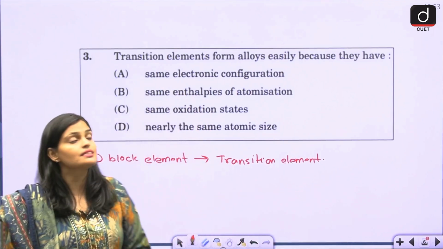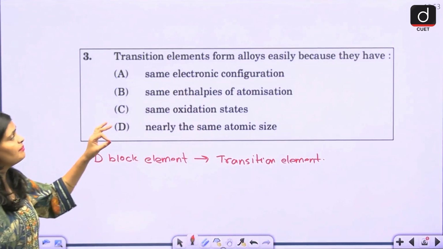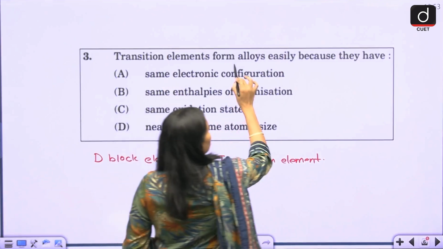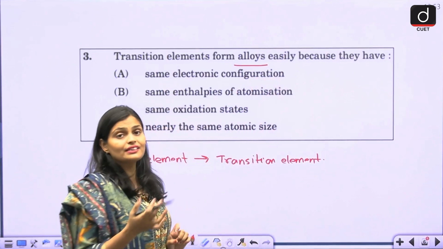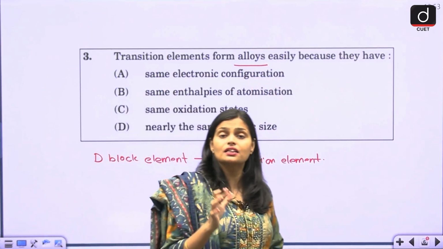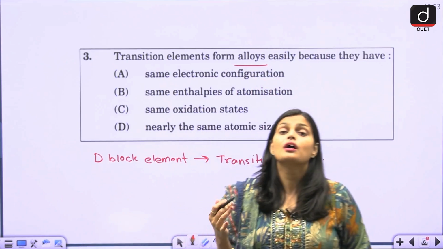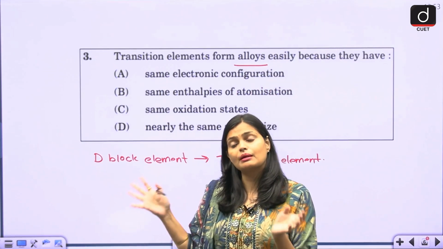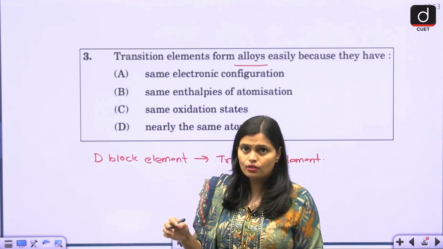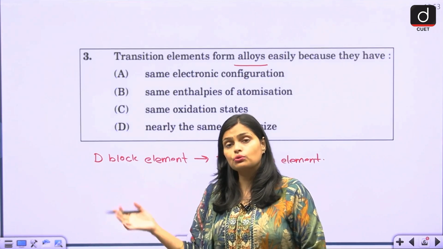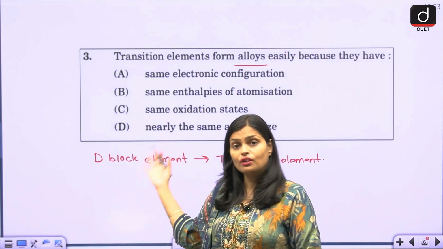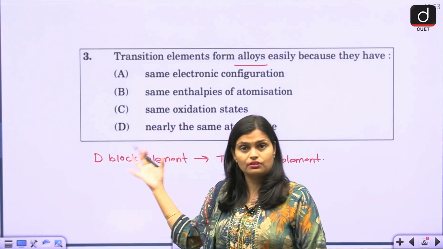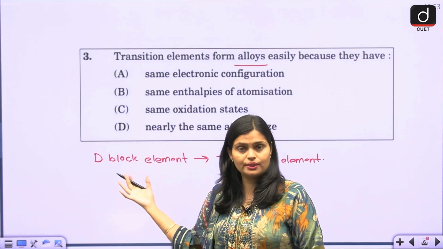Now the question is, transition elements form alloys easily. So what is an alloy, guys? An alloy is a homogeneous mixture of two or more metals. So when two or more metals mix with each other, they form an alloy. Mostly these alloys are made up of transition elements.